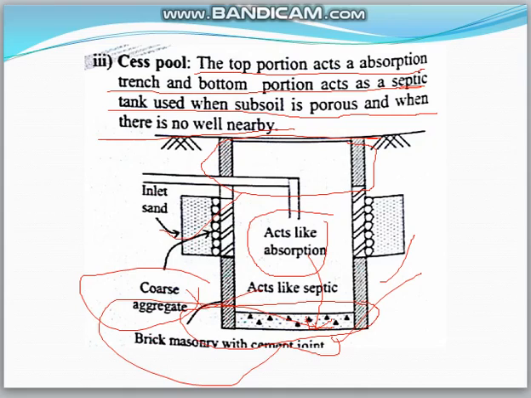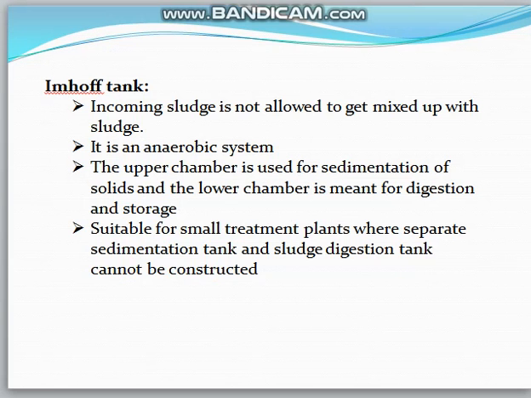Three will be there. Okay. One is the subsurface irrigation method using absorption trenches. Second one, soak pit. Third one, cesspool. So generally, up to 300 people, these septic tanks will be served.